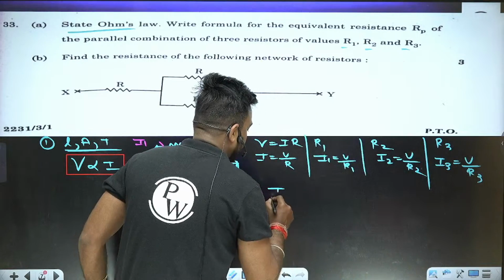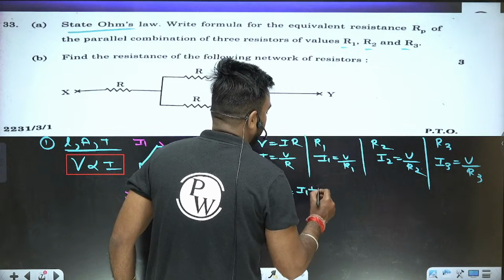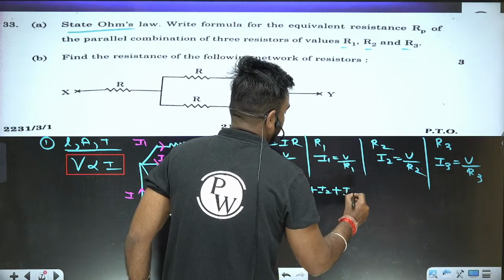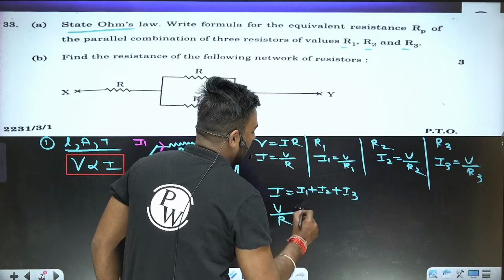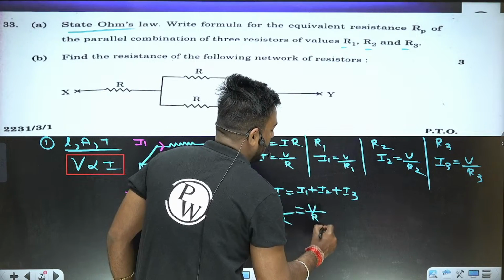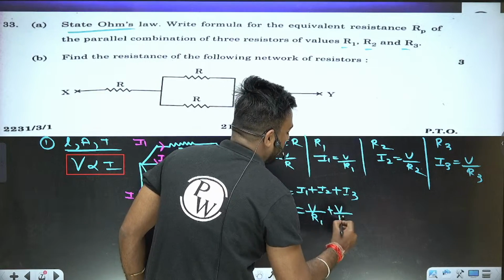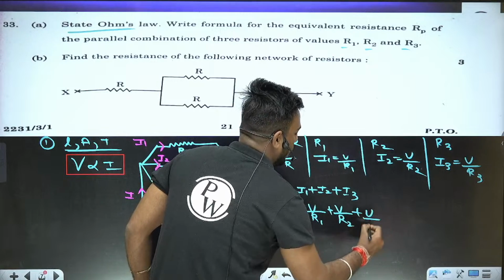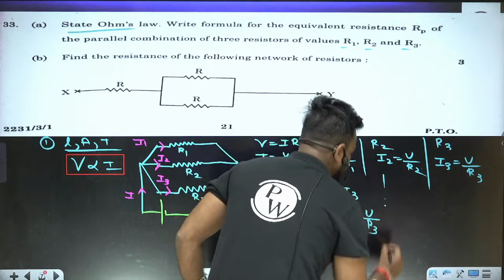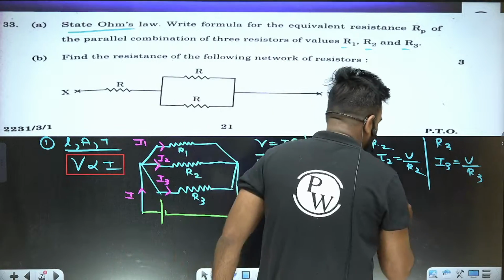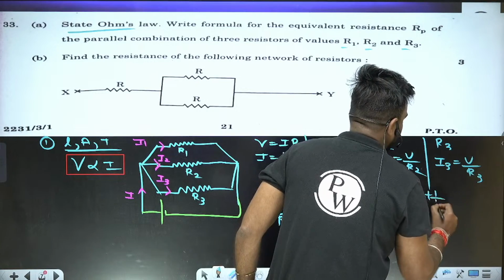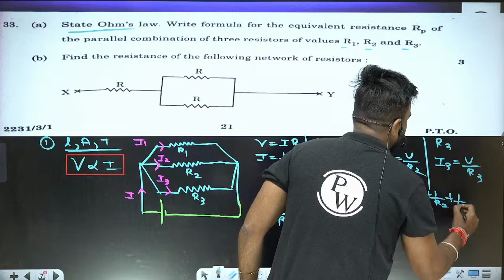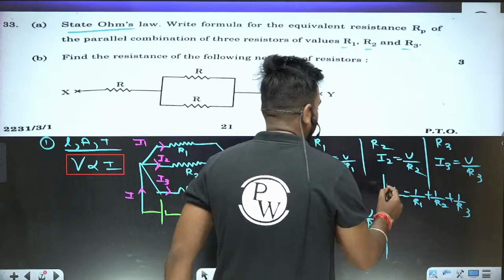Now the total current I is I1 plus I2 plus I3. I is V by R, I1 is V by R1, I2 is V by R2, and I3 is V by R3. Now take V common. By this, 1 by R is equal to 1 by R1 plus 1 by R2 plus 1 by R3.